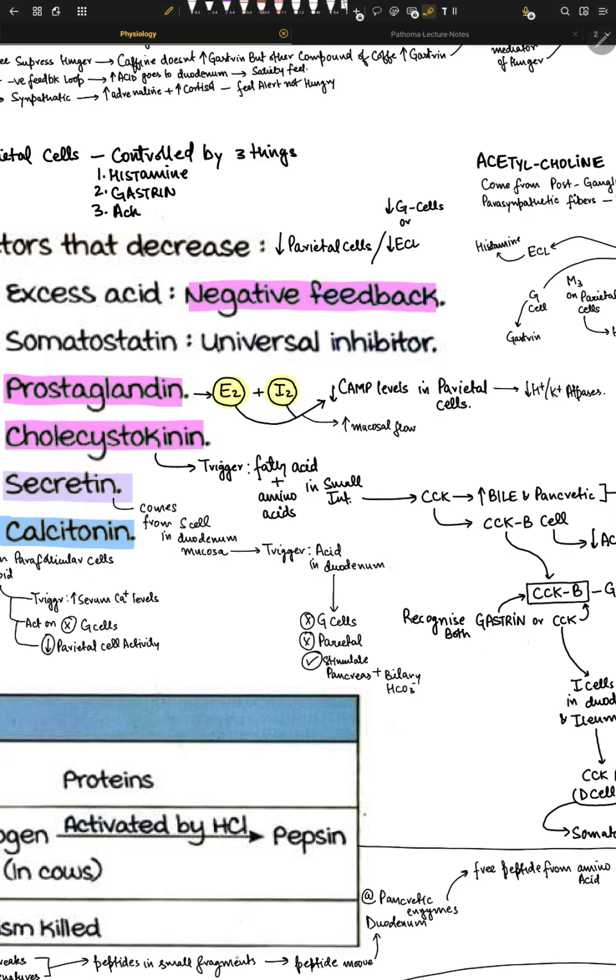So once AC goes down, we have less activity of cAMP, and it usually leads to less protein kinase A activity, and then the H plus K plus pumps get really negatively affected. They get really messed up. That's what I'm trying to say. So we have less acid production. So PGE2 leads to decreased cAMP activity in parietal cells, and then we have low levels of H plus K plus ATPase, right?